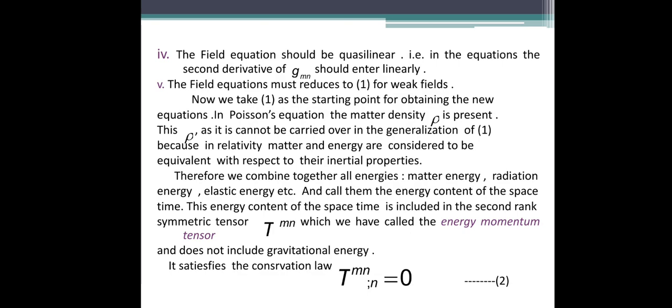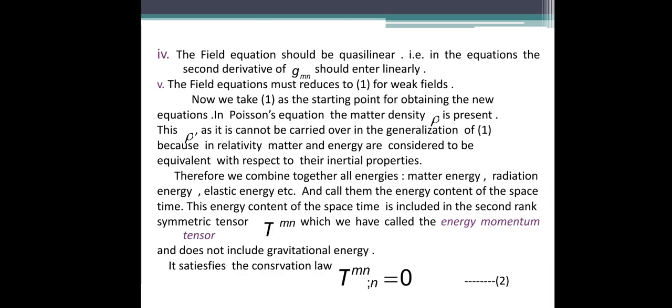Means they are in the linear form. As we have seen in the definition of the Riemannian curvature and Einstein tensor, we have the derivative of the metric tensor, that is g_mn comma rn, in this form. So all these are second derivatives but entirely linear, that is, there is no higher degree present.